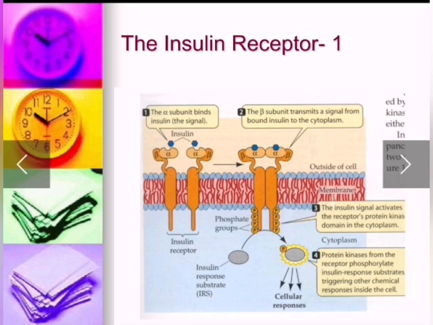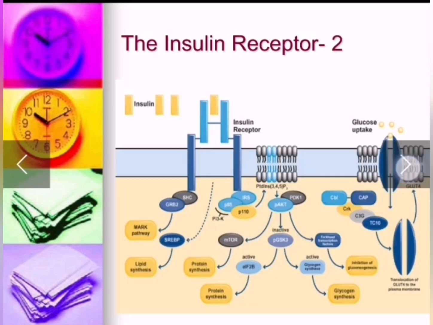So we got the response of the cell by the insulin, which is binding to the cell membrane, and the cell produces a signal that triggers the kinase. Then finally we have the specific response inside the cell. The insulin receptor, it binds to a receptor on the cell membrane and